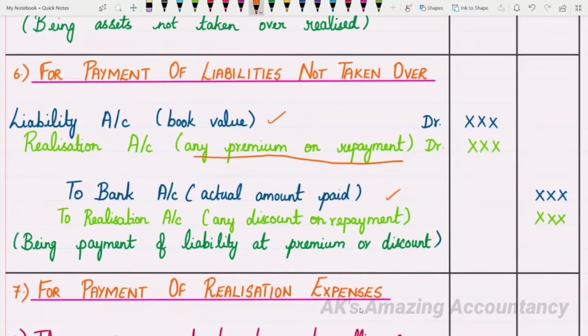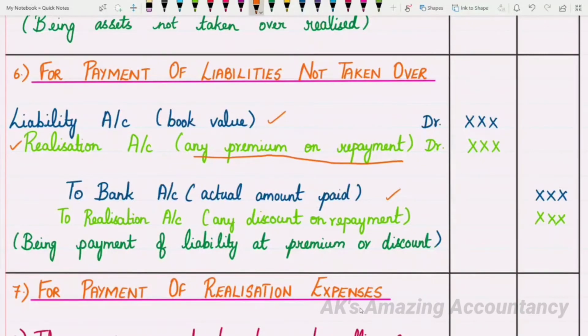So, with all losses, realization account will be debited. With all gains, realization account will be credited. Since repayment at a premium is a loss to the company, you will be giving a debit to realization account. So, if payment of liabilities is made at a premium, the entry will be liability account debit, realization account debit